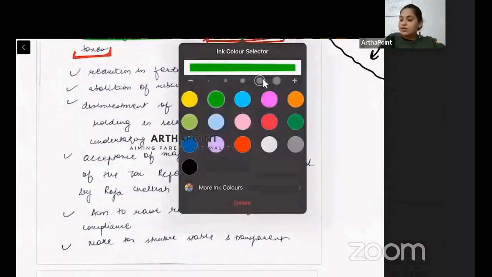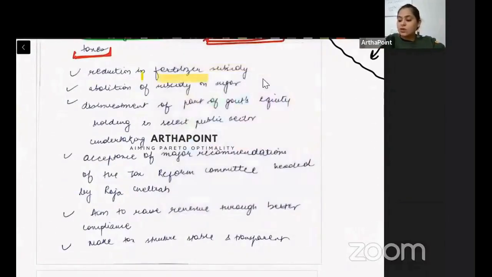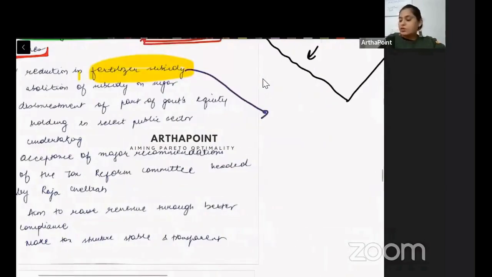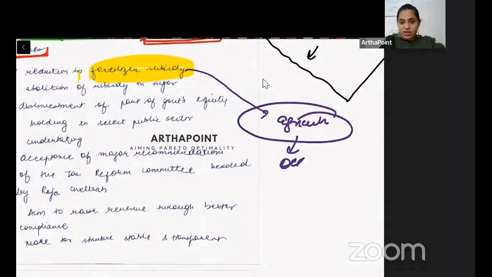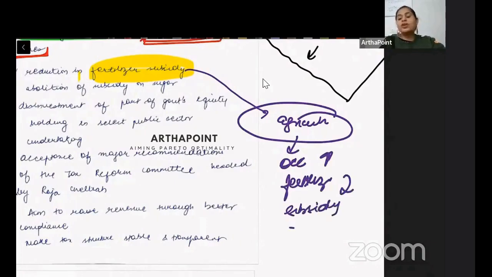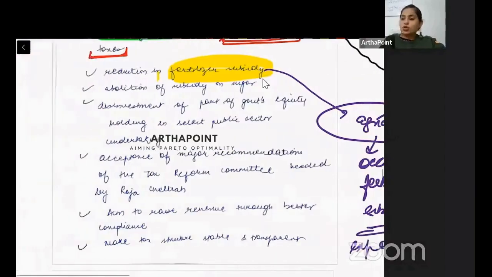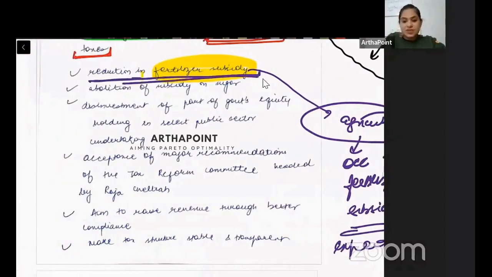Then we wanted a reduction in subsidies. Dekho, fertilizer subsidy was a huge amount of government's expenditure, right? Again, why? India was based on agriculture. Main occupation was agriculture. To boost agriculture, you required fertilizers. You were giving subsidy on this. When you were giving subsidy on this, you were doing heavy expenditure. So we wanted to reduce this subsidy so that you could reduce the deficit.